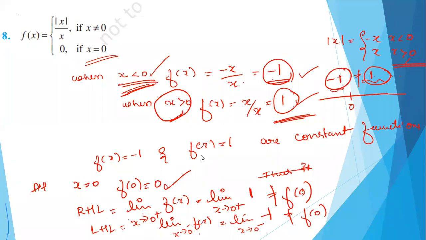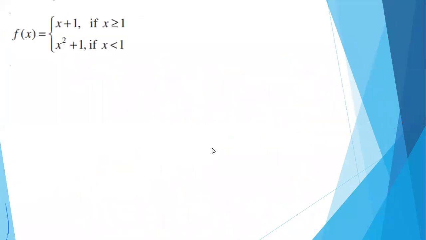So let's continue with one more problem. Here we have a function f of x equal to x plus 1 if x is greater than or equal to 1, and the function is x square plus 1 if x is less than 1. So we need to find here the points of discontinuity. So how to do it?